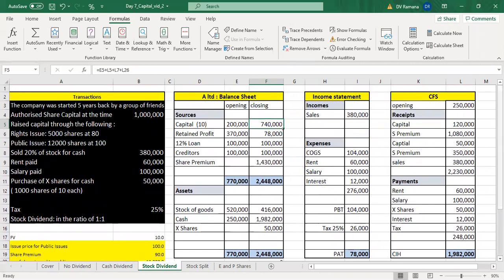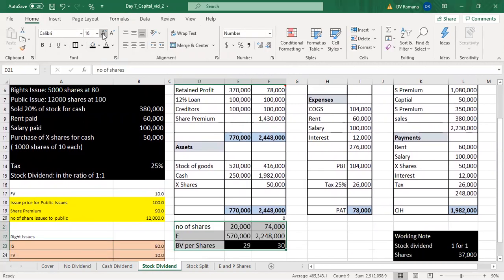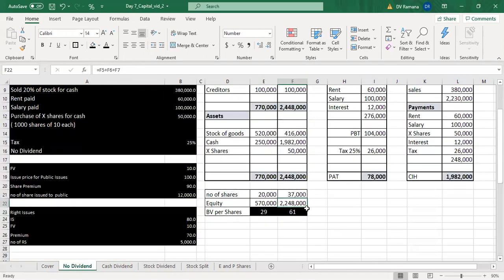So let us see what is the effect of that on the book value. The number of shares have gone up because the company has issued the new shares. Because the number of shares has gone up, no change in the equity. When I say no change in the equity, observe, if no dividend is distributed, equity is 2.24 million.